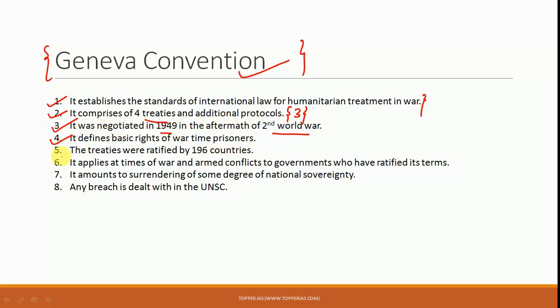And next, the treaties were ratified by 196 countries, and these 196 countries include both India as well as Pakistan. So both India and Pakistan have ratified the Geneva Convention, and thus they are obligated to follow the norms and the standards of this particular convention. The rules of this convention are mandatory on both India as well as Pakistan. Next, it applies at times of war and armed conflicts to governments who have ratified its terms.